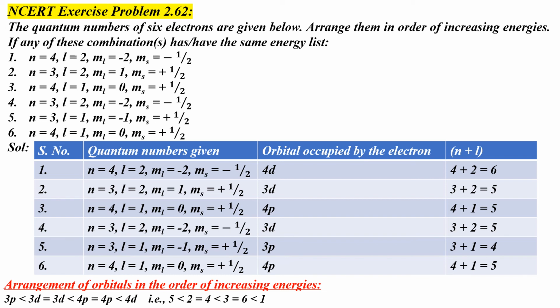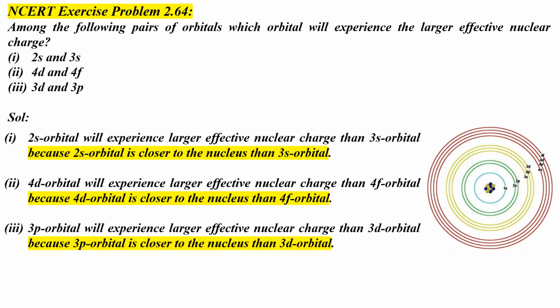Or you may arrange the serial numbers corresponding to the increasing order of orbital energies as shown here: 5 is less than 2 equal to 4, less than 3 equal to 6, less than 1. This is how you can arrange the orbitals in the increasing order of their energies.